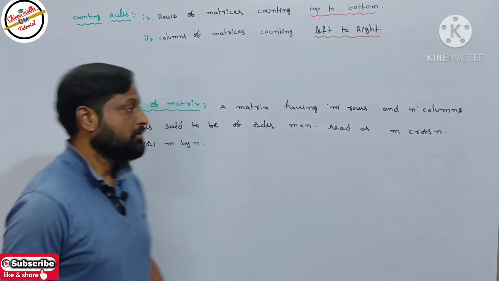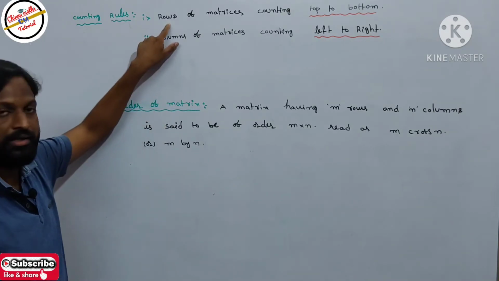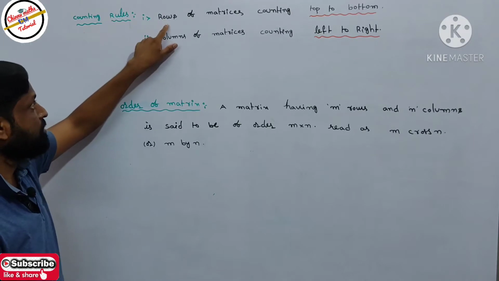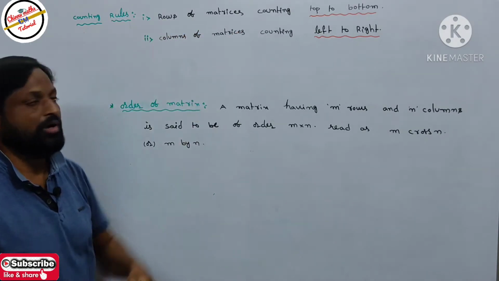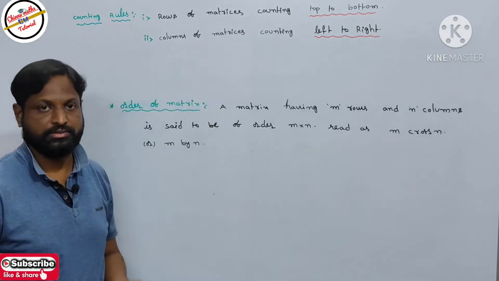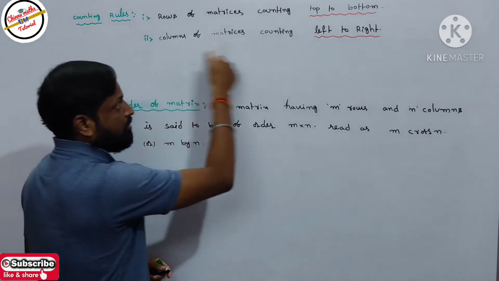Let's continue with the counting rule. What does the counting rule mean? How we can calculate the rows and columns. Let's see the first rule. The rows of a matrix are counted from top to bottom, and the columns of a matrix are counted from left to right.